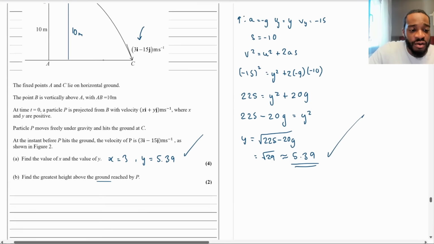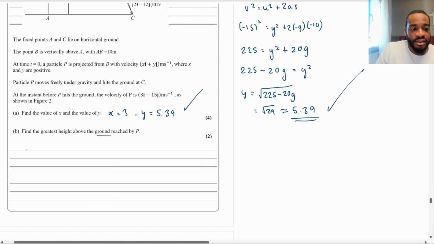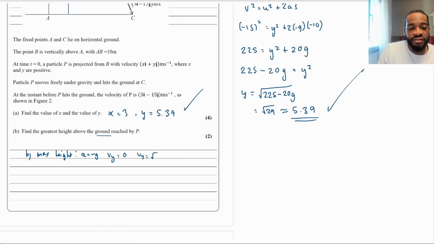So what I'm going to do, I'm going to write part B here. Max height. Max height is when we've got a equals minus g. We know that the vertical component of the velocity must be 0. We know that the initial component we found is root 29. And we're looking for the max height, which is s. So we've got a, v, u, and s.